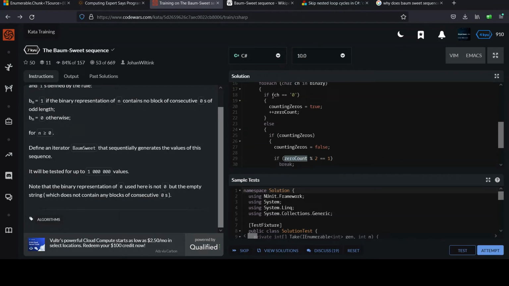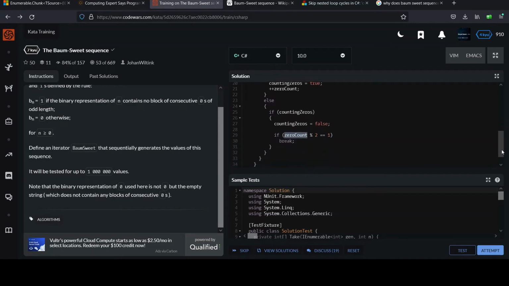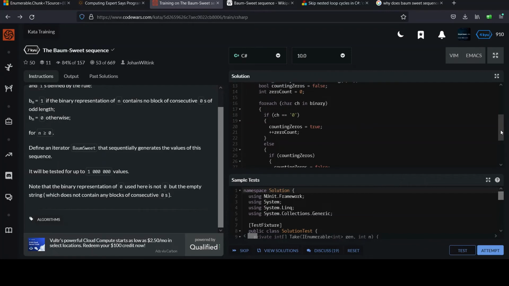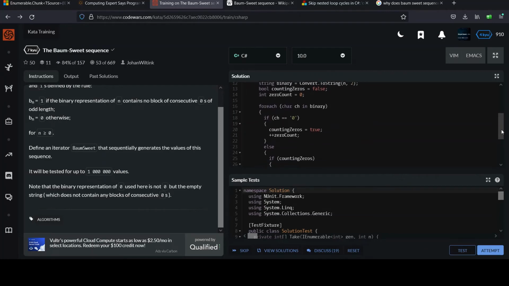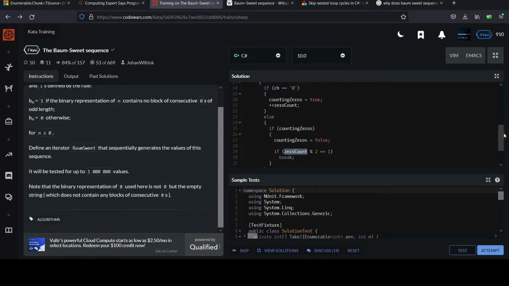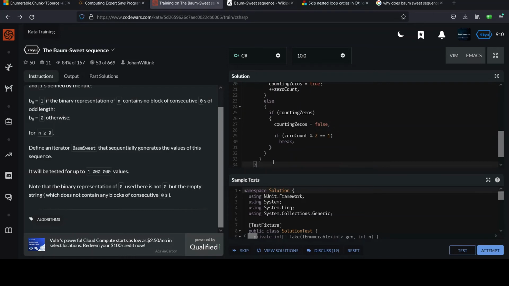Break out of this for each loop, and that's going to spit us out. We don't need to process anymore. That will coincide with the other case in which we had not encountered an odd count of zeros, but we just made it through the whole string, and then it comes out after the for each loop. So we want to make our determination in that case as well.